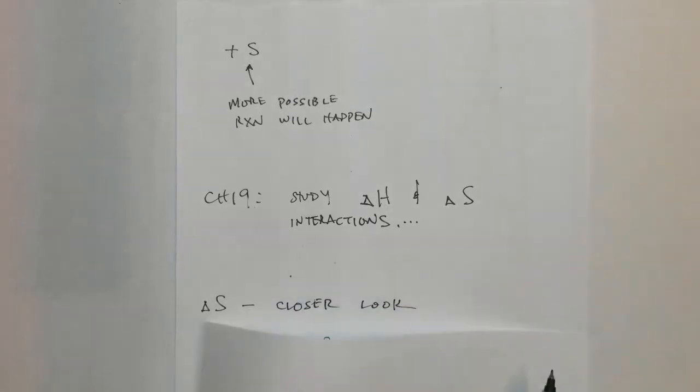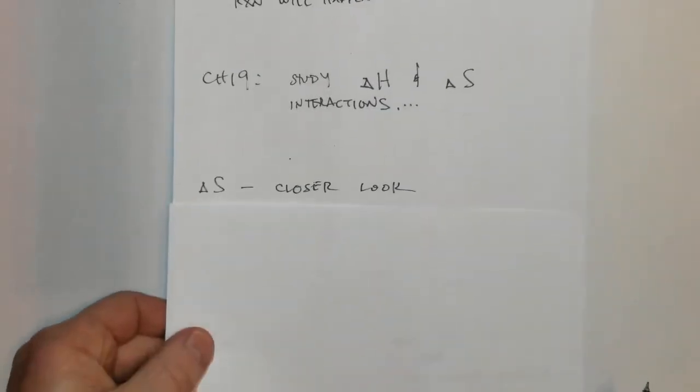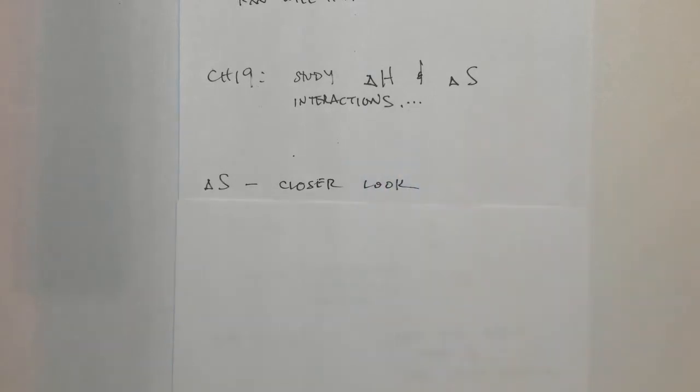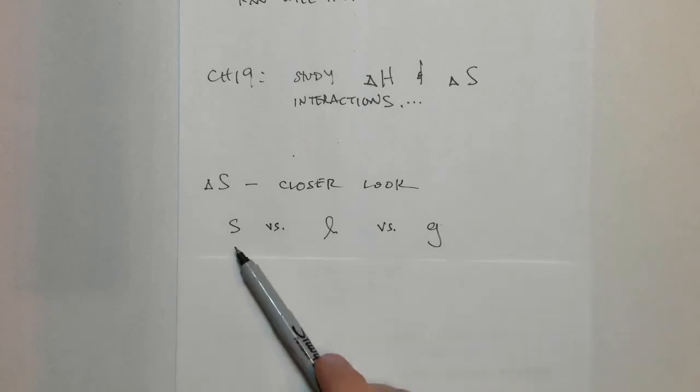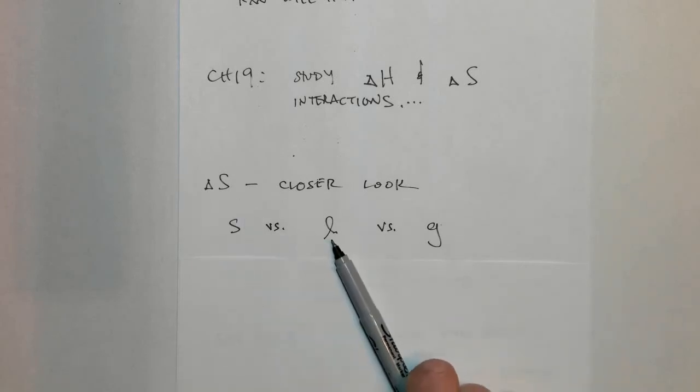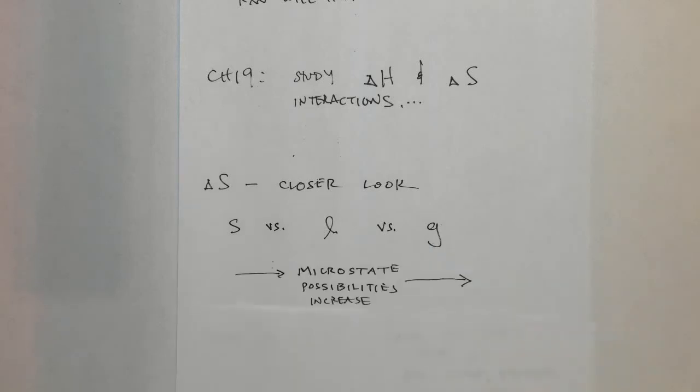Let's take a closer look at S, at entropy, before we get into the interaction of these two to answer the overall question of chapter 19, spontaneous or not. So first of all, I already gave this example. Solids have less entropy than liquids, which have less than gases. There are more microstate possibilities as you go from a solid to a liquid to a gas, because the particles become more mixed up, more disorganized.